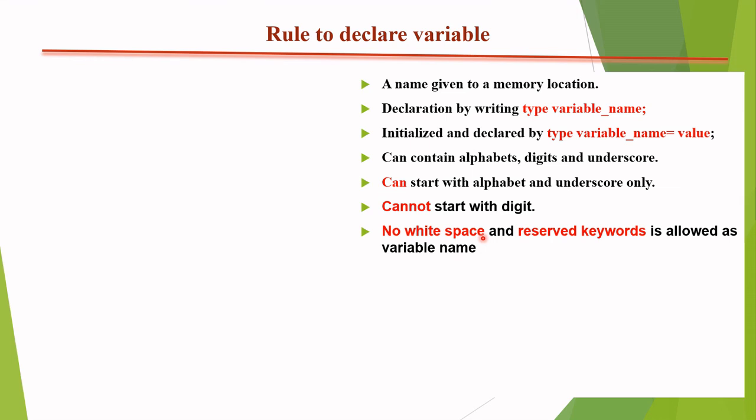Why is it that no reserved keyword is allowed as a variable name? Of course, because a keyword, in C and also in other programming languages, is a predefined name of a function or variable.